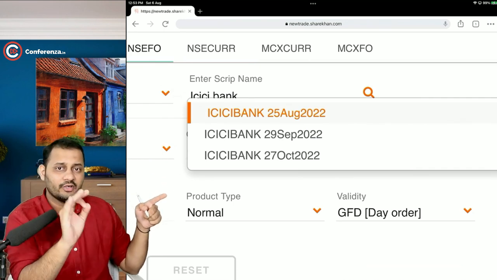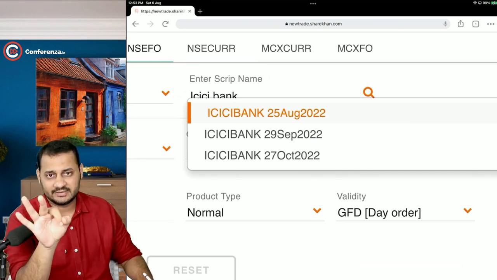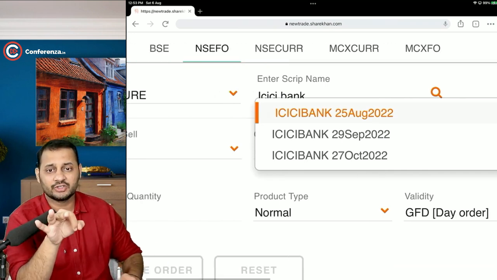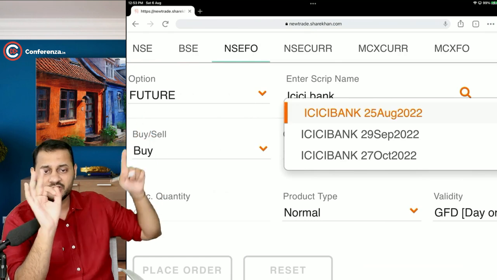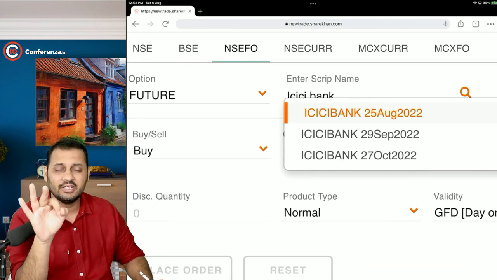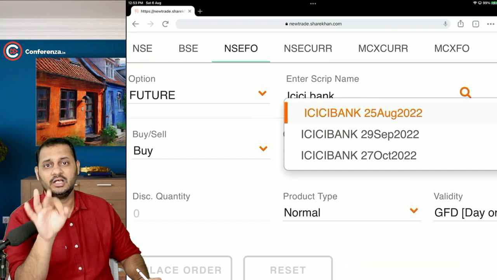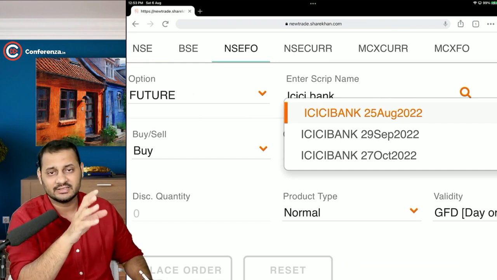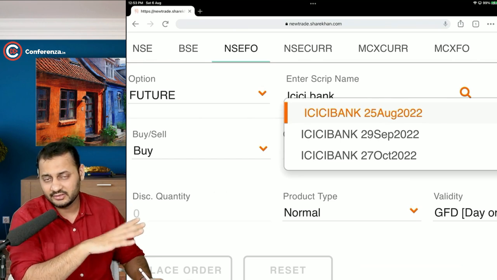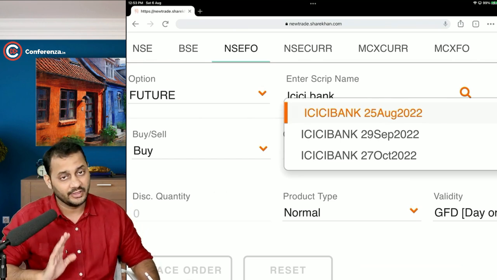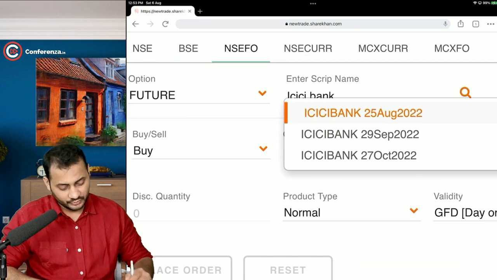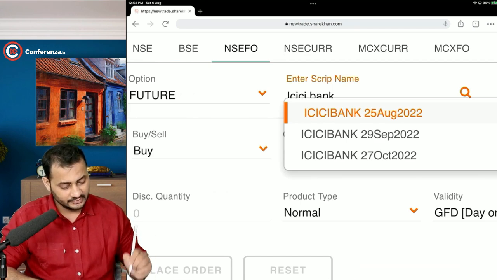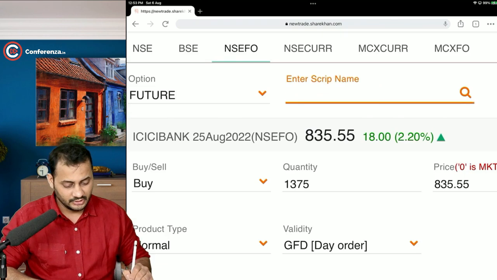So at any point of time, there will be three contracts active on the equity stock futures. Not just one, not just two, but three contracts for the coming 3 months on the last Thursday. This is what happens: on the last Thursday, every futures contract in the equity stocks gets expired. So let me select the nearest month futures for you.